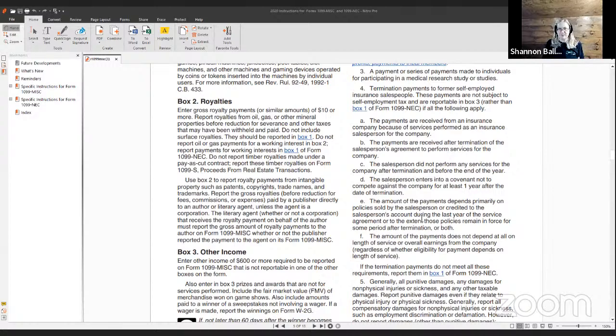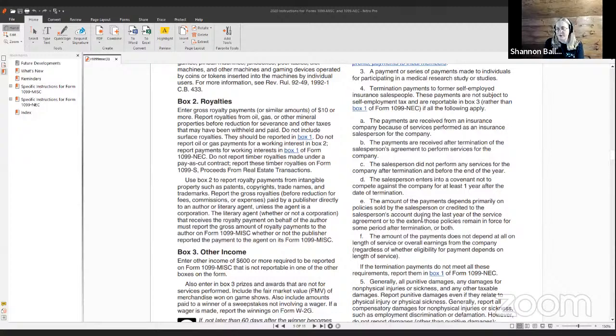So this is all to say, and I could be wrong in my summation, but if a salesperson was formerly employed selling insurance for an insurance company, and they've either been terminated or resigned, and they have policies in force for a period after their resignation or termination, that they would, if they were still employed, be eligible for these same commissions, and they get paid out at some point after they were an employee or a paid sales commission, and they have a non-compete, and they can't do the same job for a year for anybody else, then they get their commissions put on a 1099 box 3 for other income.